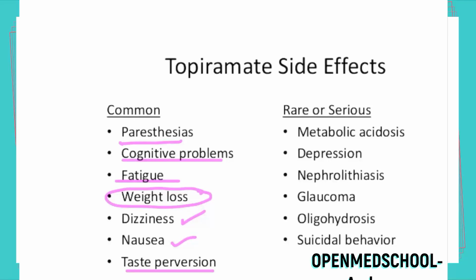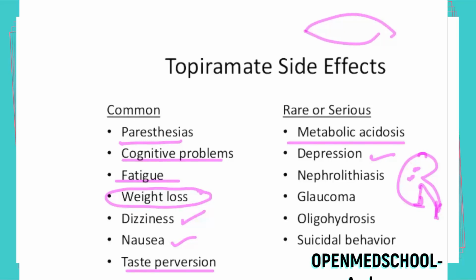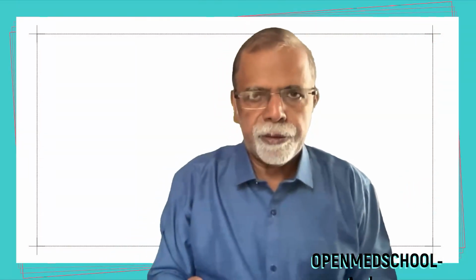Serious effects, as it is a carbonic anhydrase inhibitor, can produce metabolic acidosis, depression, and remember nephrolithiasis. That is, somebody with a renal stone, you should not give. Glaucoma is another very important contraindication. Somebody has got a glaucoma, you should not. Two major contraindications, remember. And it can develop suicidal behavior also. So there are many side effects for topiramate.